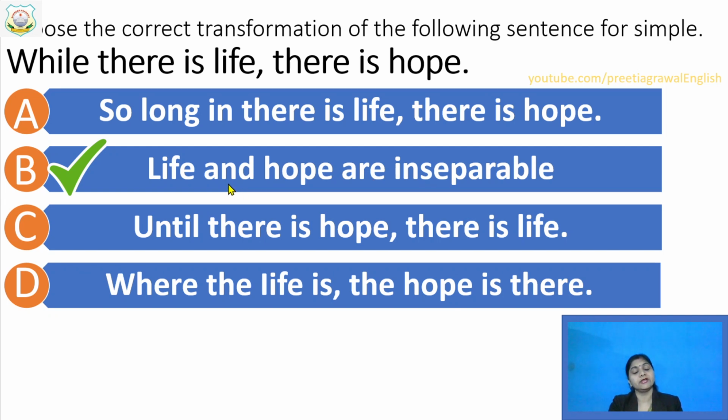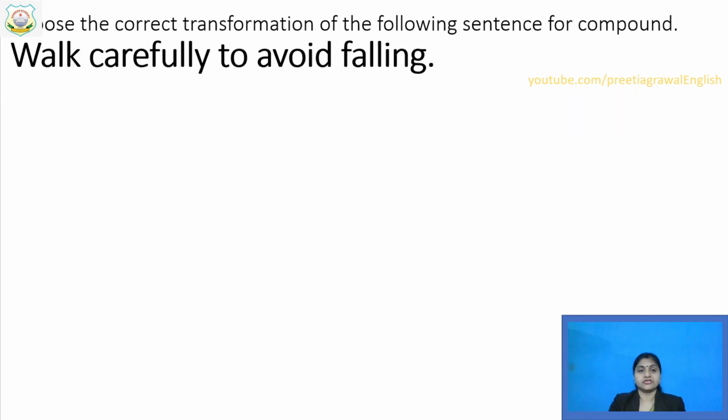And is also written here, but and is not joining two sentences. It is joining only two words, life and hope. And that's why this and will not be taken as a coordinator, because it is joining two words only. But what we have to join? Two sentences. Next question. Walk carefully to avoid falling.